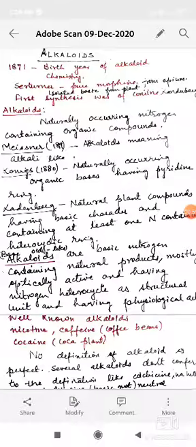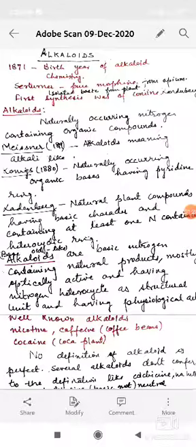So, what are alkaloids? The word alkaloid comes from alkali, meaning basic, and oid, meaning like. Alkaloids are naturally occurring nitrogen containing organic compounds. Several definitions from time to time have been given by different scientists. In 1819, Meissner stated alkaloids, meaning alkali like.